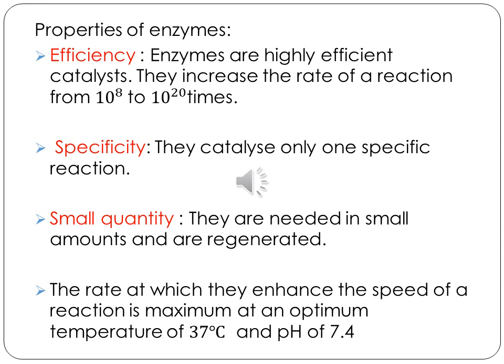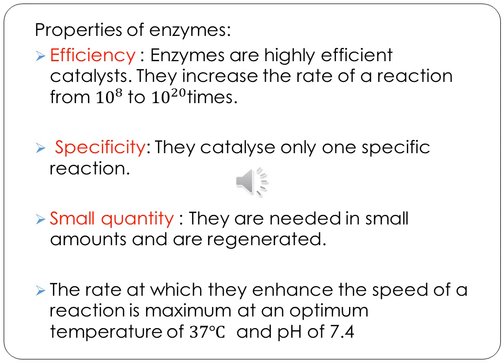Okay. Enzymes as catalysts are very efficient. The rate of a reaction can be increased from 10 power 8 to 10 power 20 times. Just imagine that, okay? A reaction will happen 10 power 8 to 10 power 20 times faster. Then specificity. They catalyze only one specific reaction. They will not serve as catalysts for reactions other than some specific ones. An enzyme is needed in a very small amount. Okay, we don't have to use a lot of enzyme. So enzymes are needed only in small quantities, and the best part is they are regenerated.